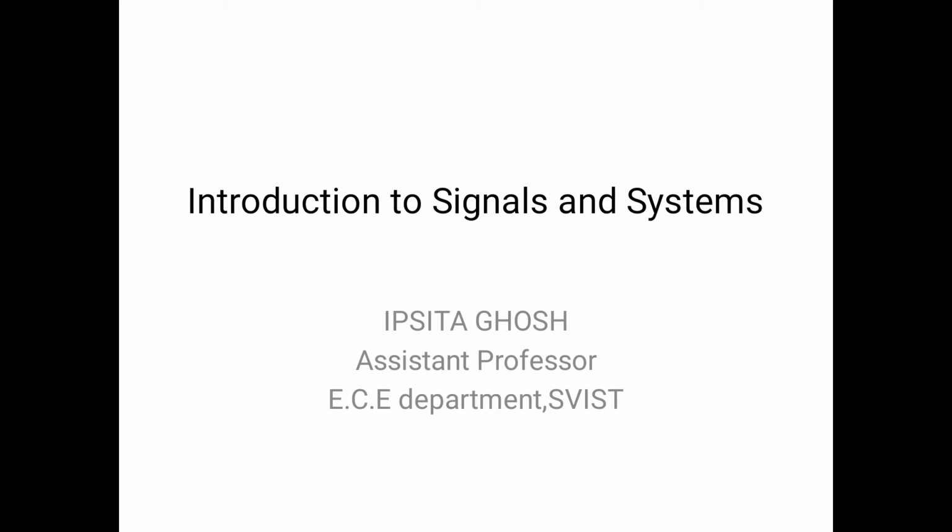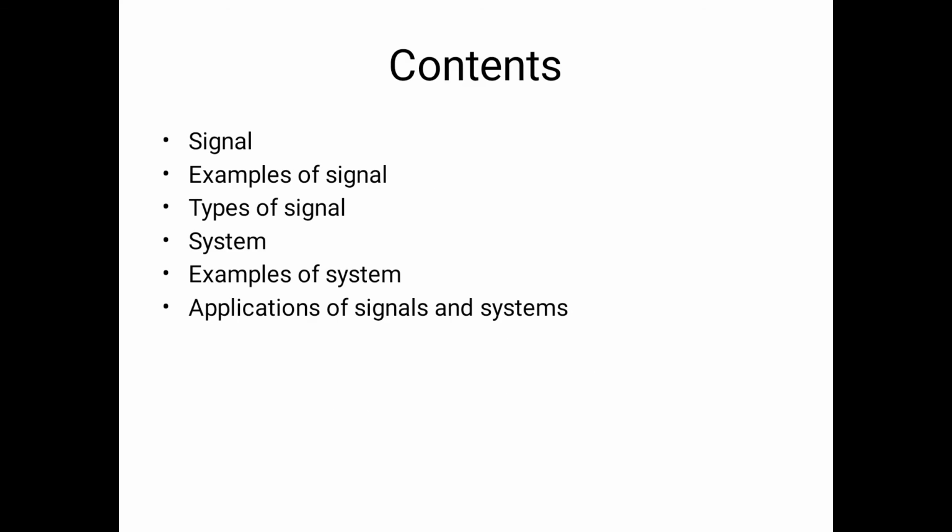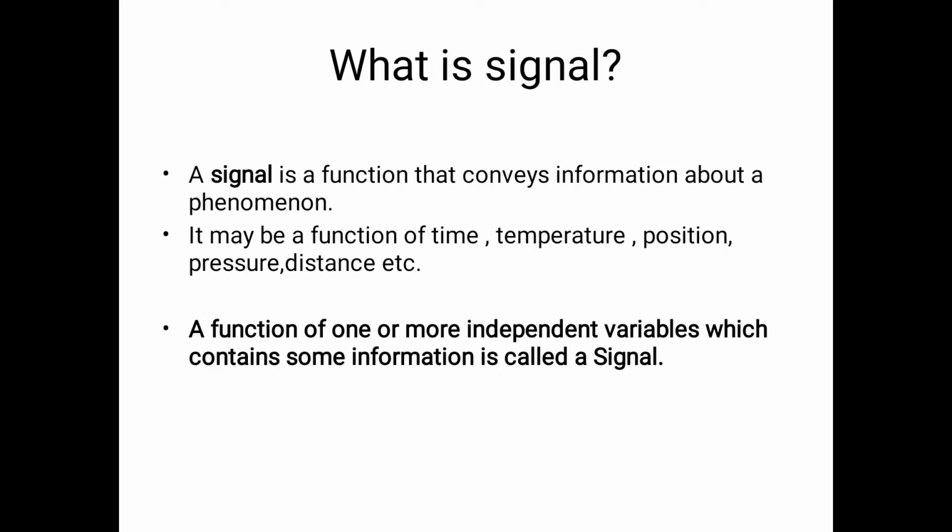So for this introduction to signals and systems, these are the contents. What is a signal? What are the examples of signals? What are the types of signals? What is a system? What are the examples of systems? And what are the applications of signals and systems? So first I am going to discuss what a signal is.